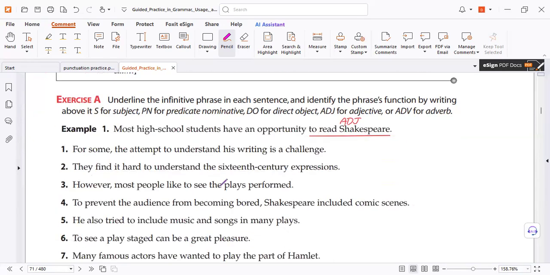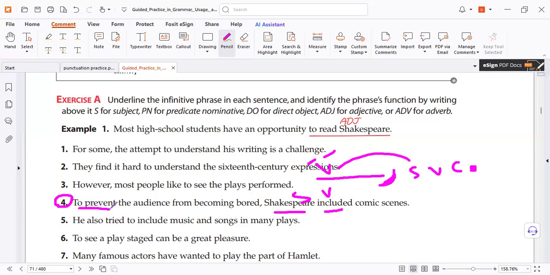But can we use something like that? Infinitive phrase, comma, subject, yes. Because the phrase is additional information. Yes, of course. Do we have a subject and verb? Yes. Who did this action? The subject. Who is going to prevent the audience from becoming bored? Shakespeare. Check the meaning and everything. Do we need a comma? Necessary.